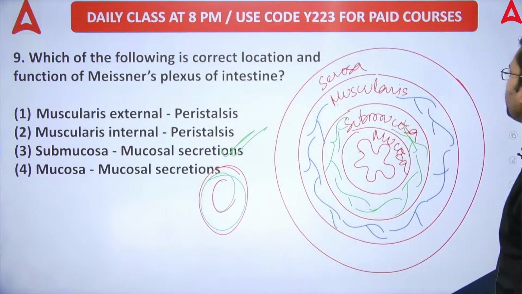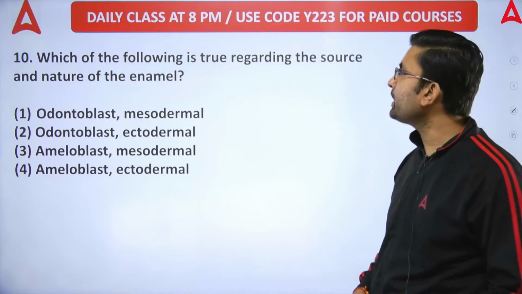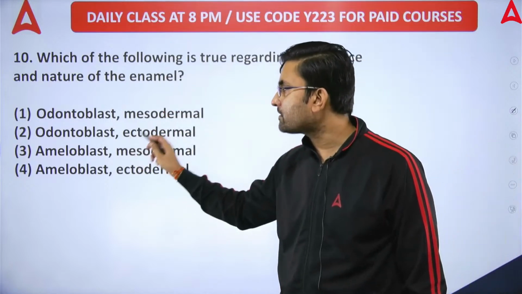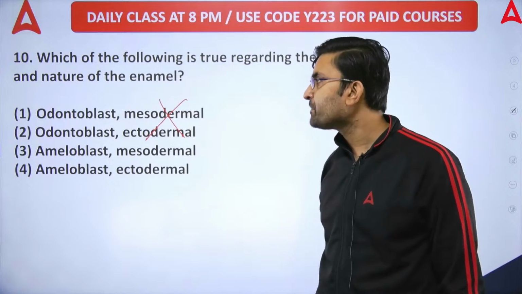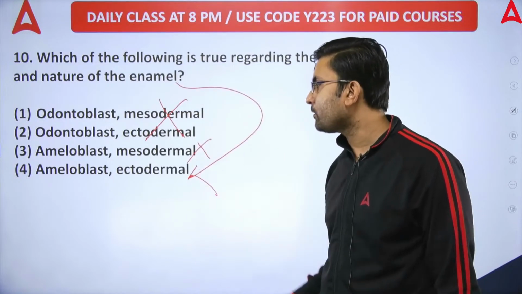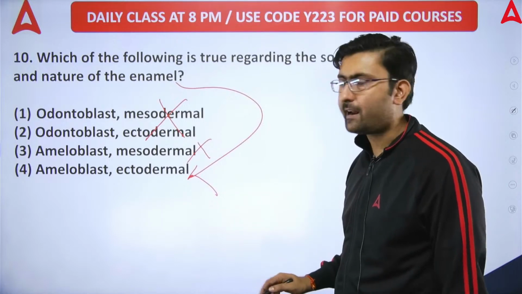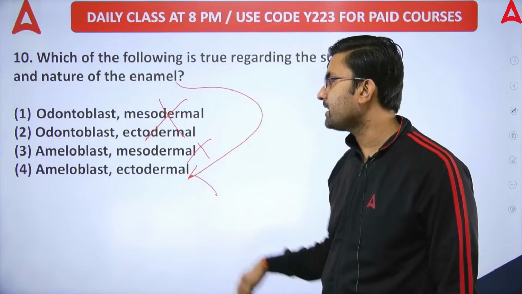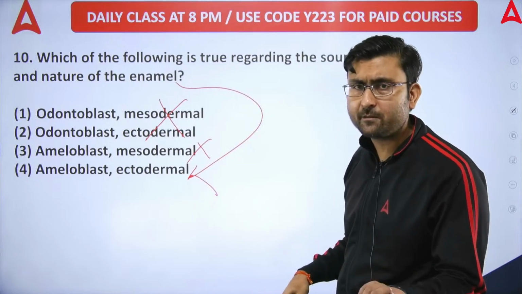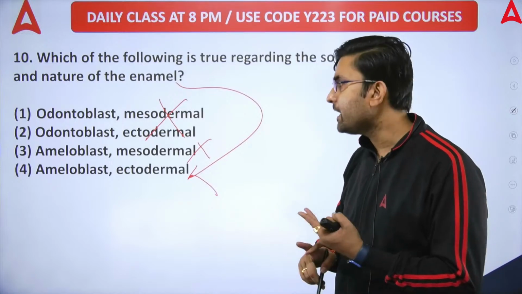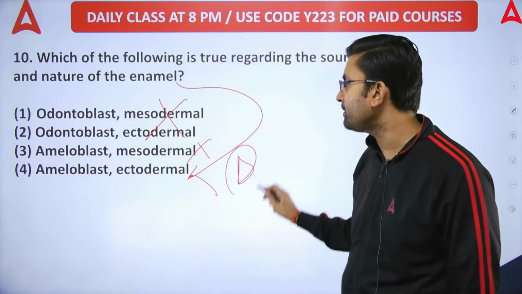Next question, question number 10. Which of the following is true regarding the source and nature of enamel? Enamel is secreted from the ameloblast cell, so options A and B are wrong. And enamel is ectodermal in origin. It is not mesodermal in origin. It is not a soft tissue derived part. It is a hard tissue derived part, and that's why it is ectodermal in origin. Ectoderm is a germinal layer. The three germinal layers that we have are ectoderm, mesoderm and endoderm. So the correct option goes to option number D.